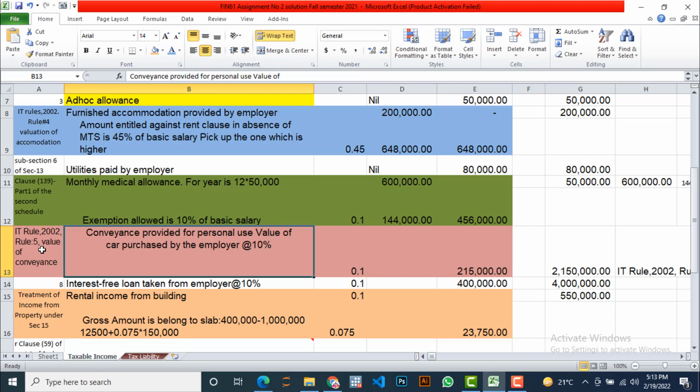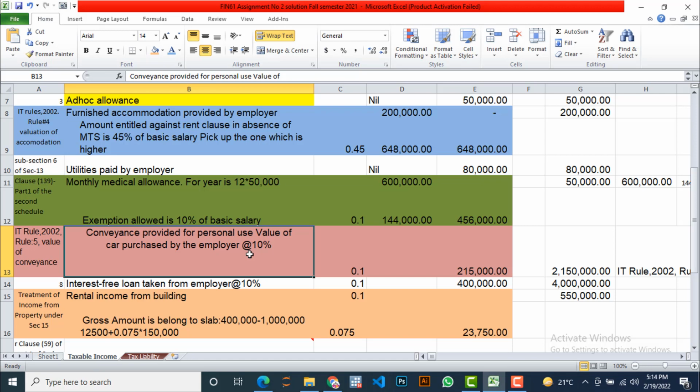Income Tax Rules 2002, Rule 5, value of conveyance. Under this rule, for conveyance provided for personal use, the value is the car purchased by the employer at 10%. There are three categories here. If it is purely used for business, there is no tax. Sorry, there is no exemption. If it is partly used for personal use and business as well, we are going to apply the rate of 5%. If personal use, the rate is 10%.